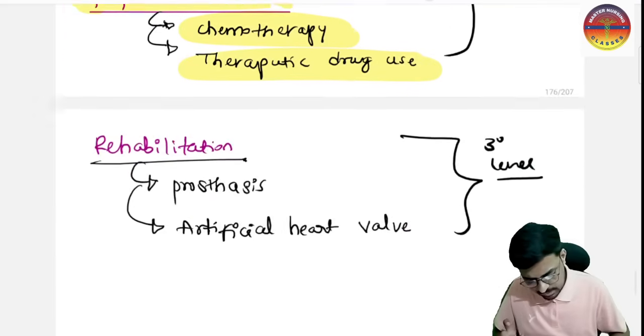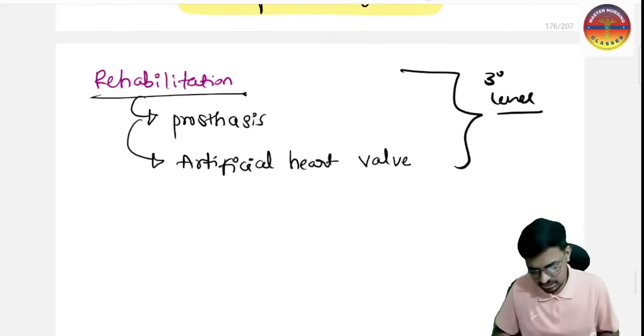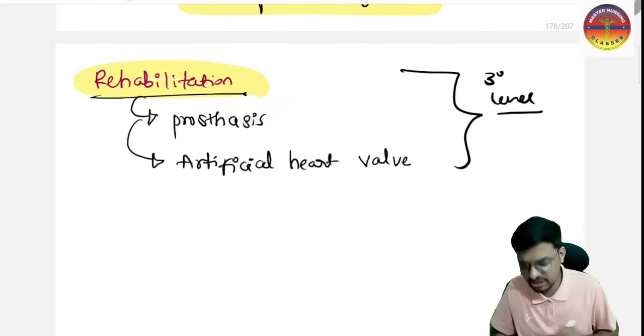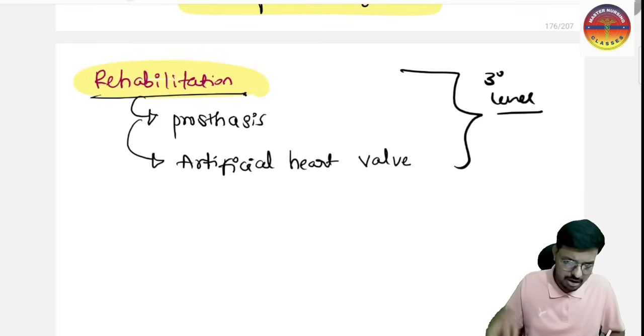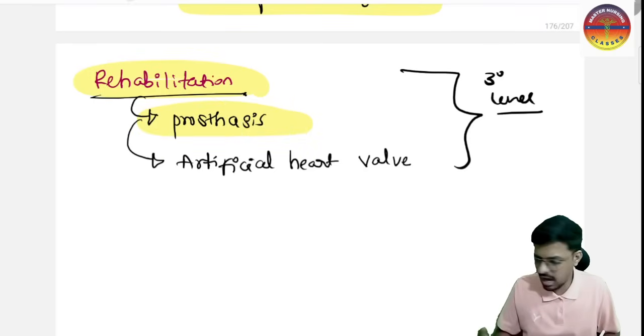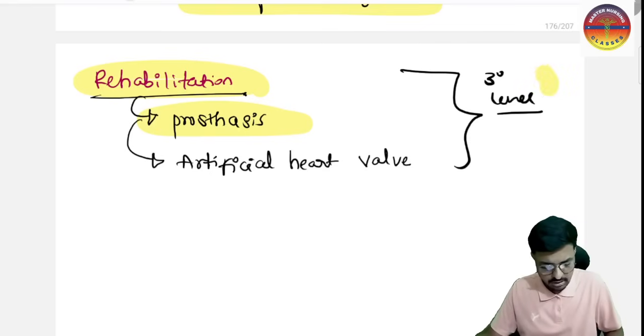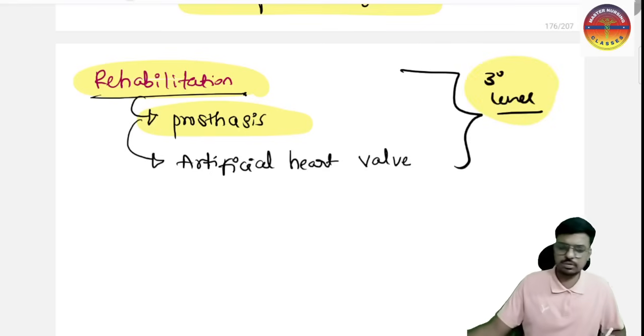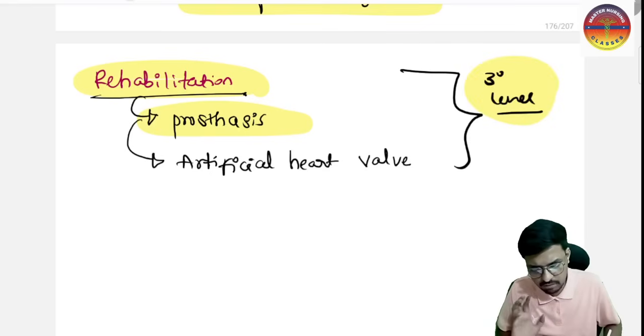Okay, and next we have rehabilitation. Here we are restoring the functional and structural things which are already lost. That is rehabilitation. We give prostheses, and we provide the artificial heart valve here. So this comes under the tertiary level of prevention. Please keep this in mind. This is important for the exam.